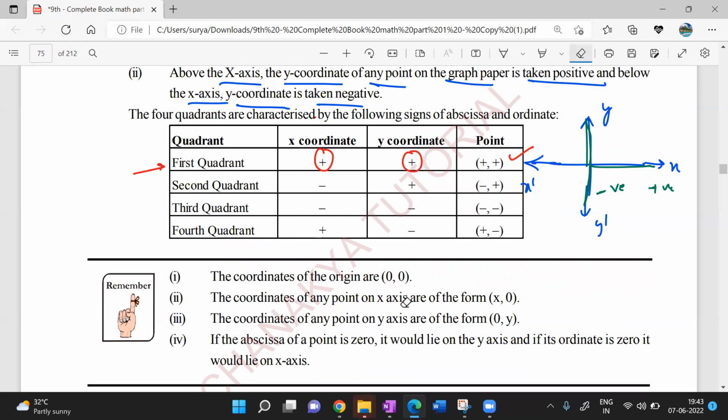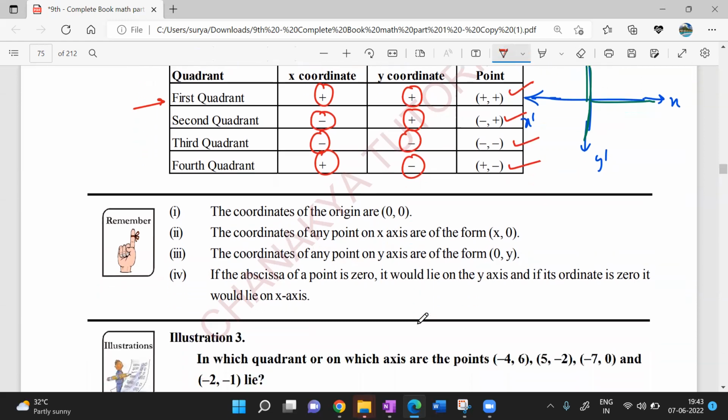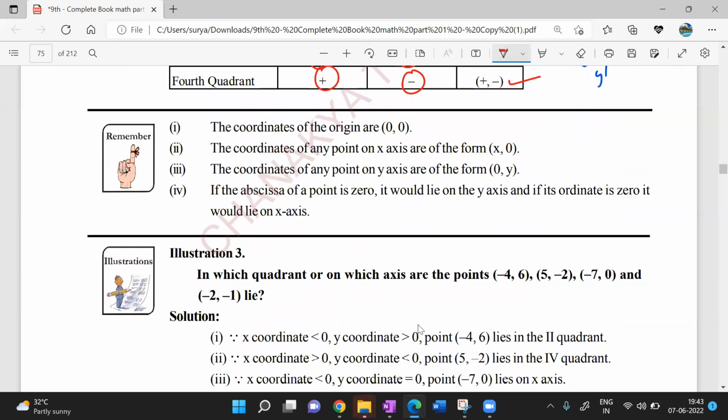We have just discussed, right? In the second quadrant, negative, positive. Third quadrant, both will be negative. Fourth quadrant, positive, negative. Don't just remember this, keep that Cartesian plane in mind, and you will be answering this very easily. Clear? Now, this is very, very important.